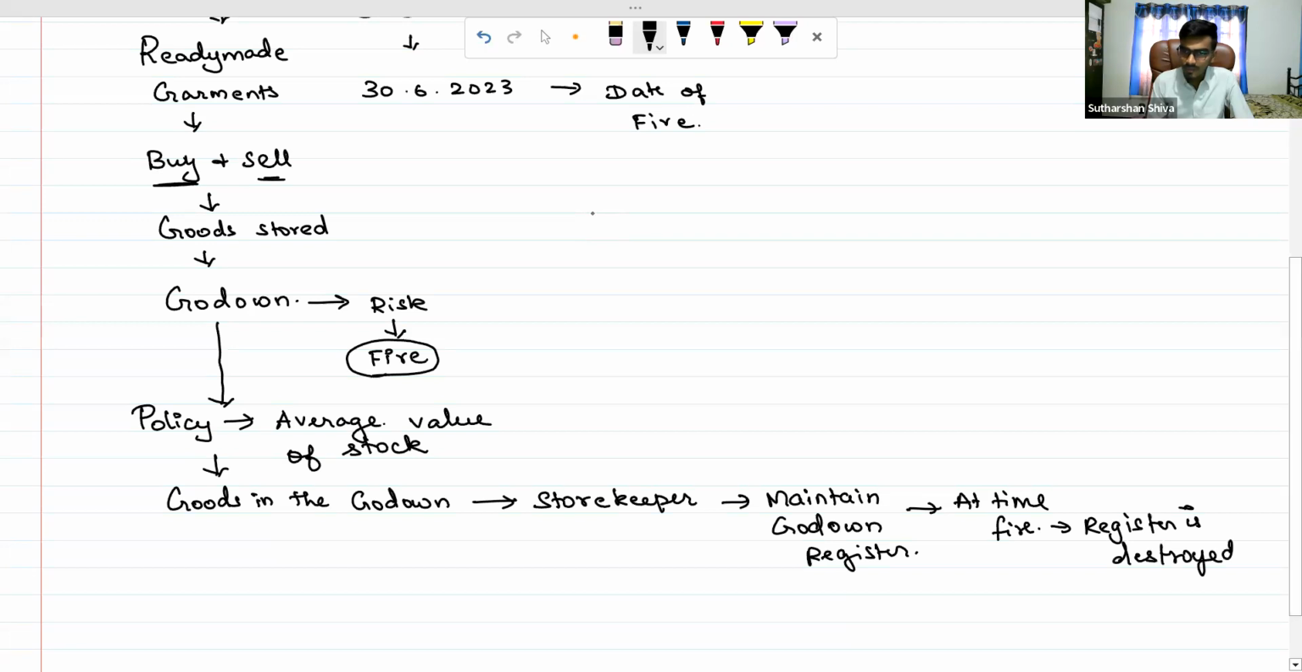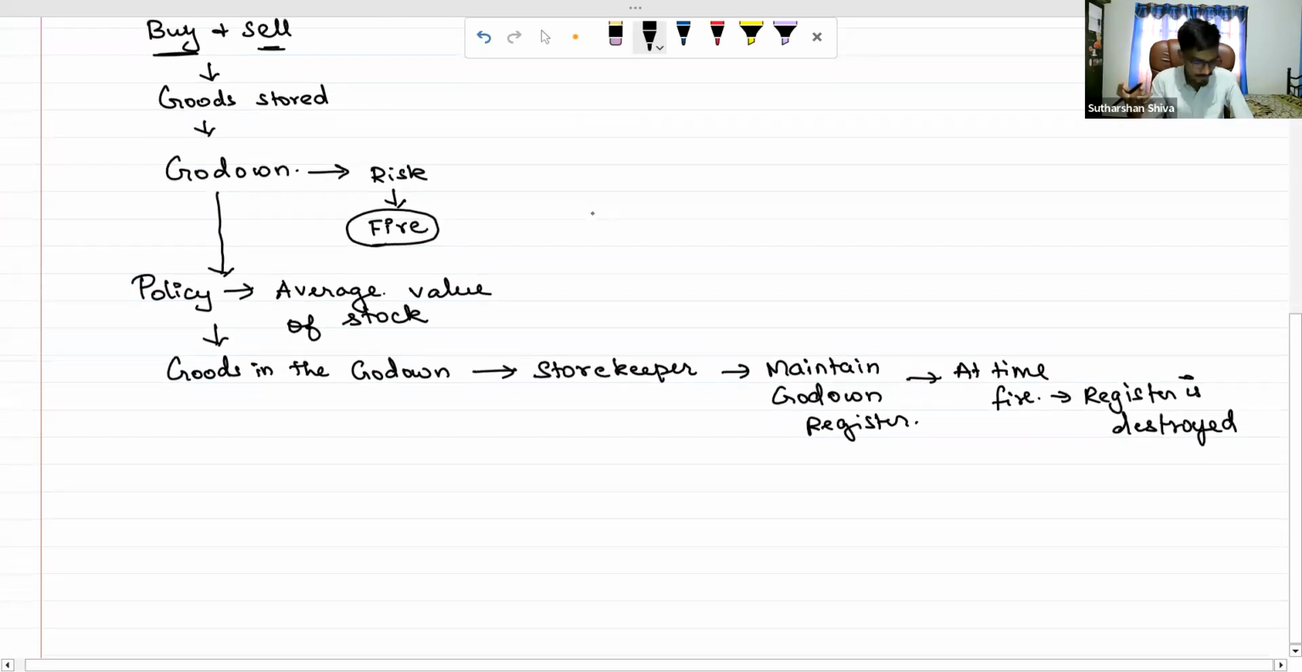When the fire occurs, what happens to the godown register? It is burnt. So I don't know the value.